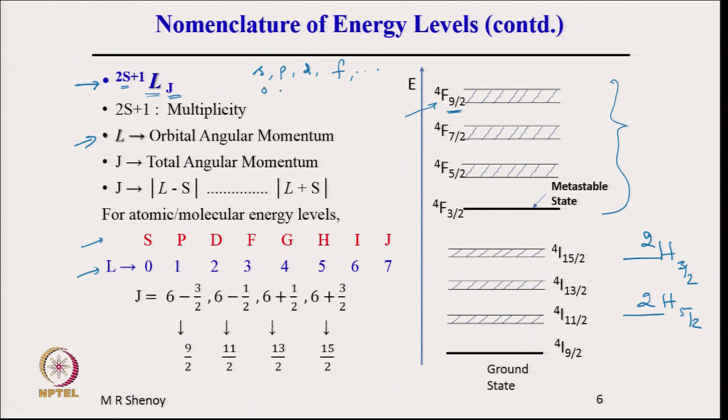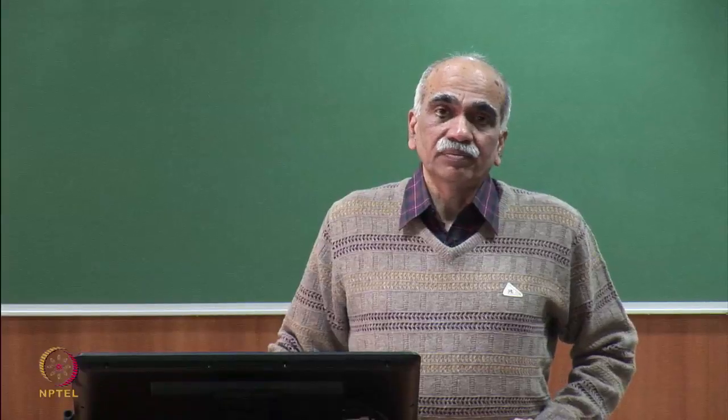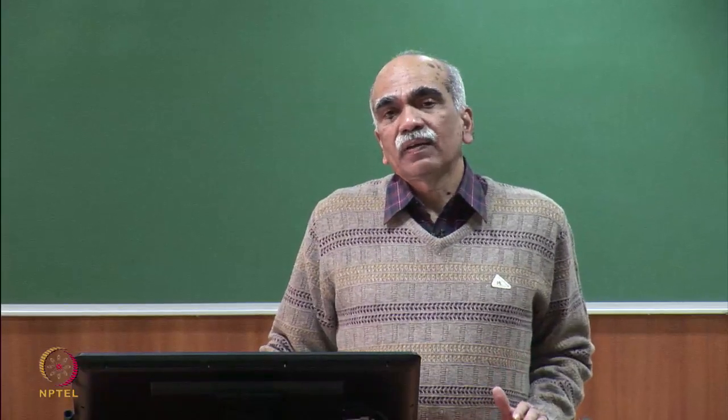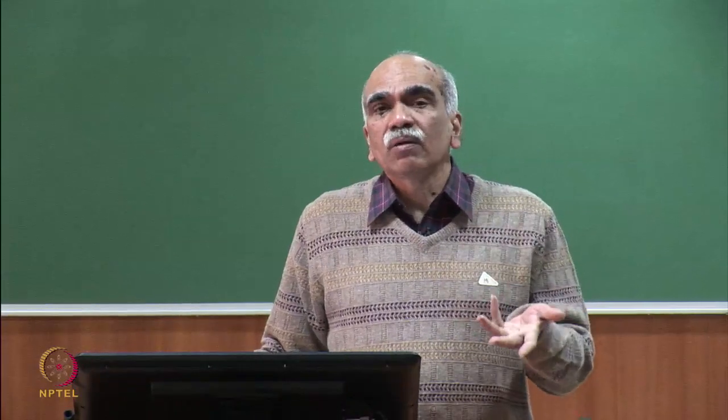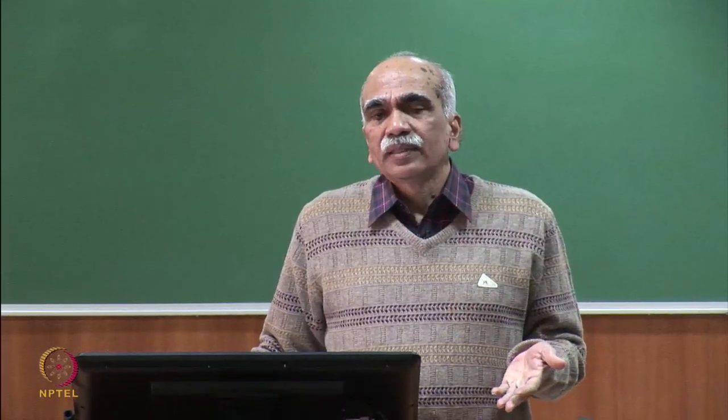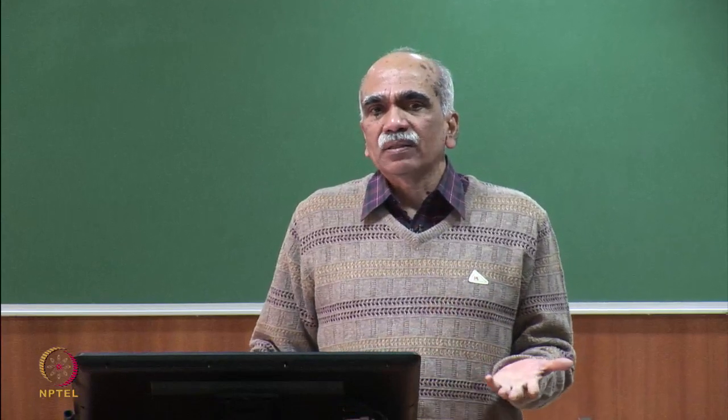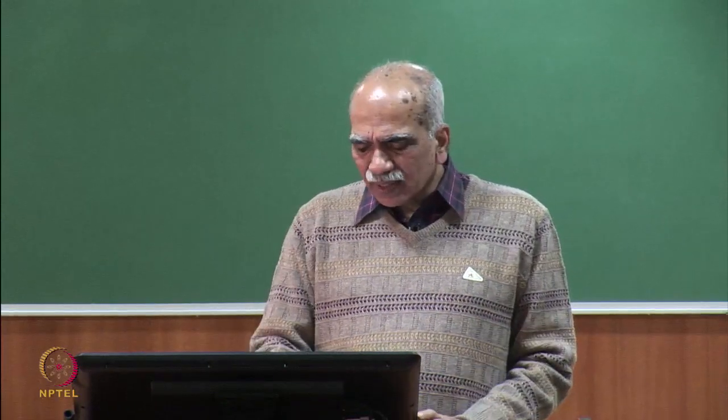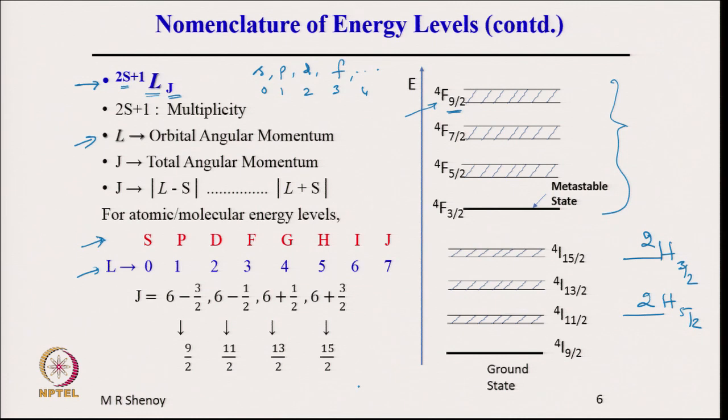So, s was 0, 1, 2, 3, 4 and so on. Exactly like that we have S, but now it is written in capitals, the capitals referring that we are now referring to atomic energy levels, not electronic energy levels, but atomic energy levels or molecular energy levels, and there the notation used is capitals S, P, D, F, but the numbers assigned for the capital L are the same 0, 1, 2, 3, 4 etc.